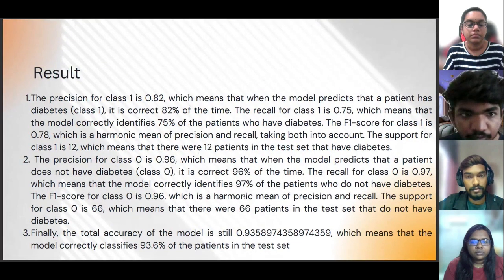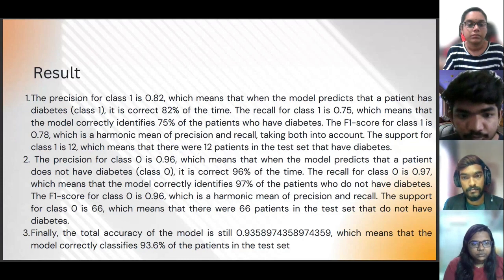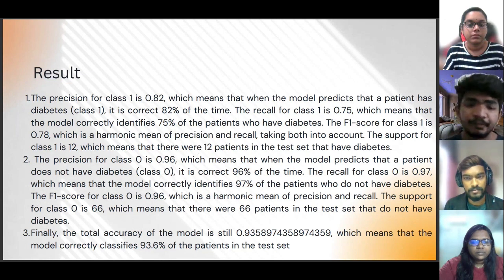So for the results, the first step is we created a confusion matrix. In evaluating the performance of a model, we use several metrics, including precision, recall, and F1 score. The precision of class 0, patients without diabetes, is 0.82, indicating that when the model predicts no diabetes, it's correct 82% of the time.